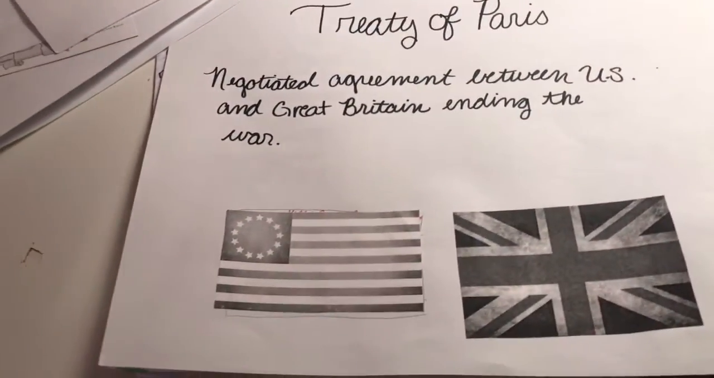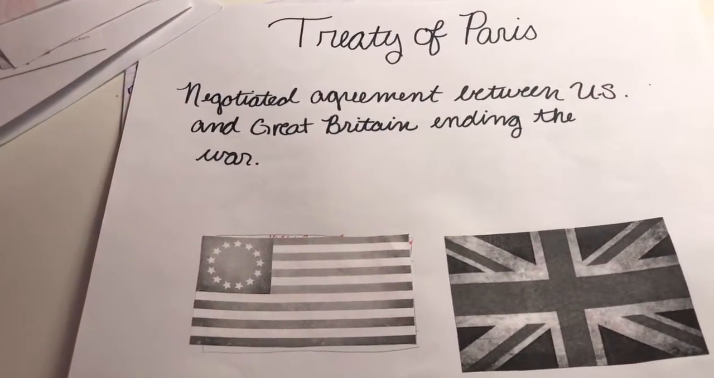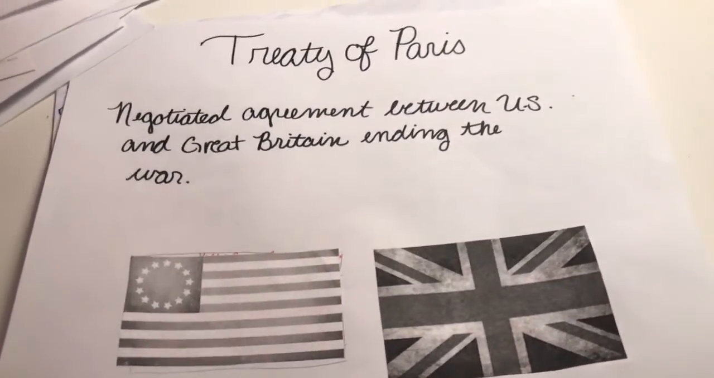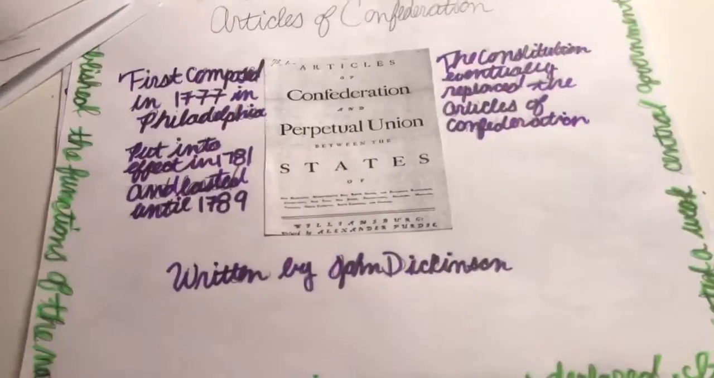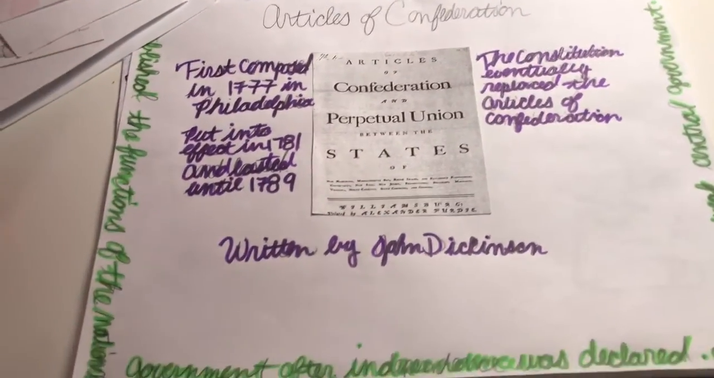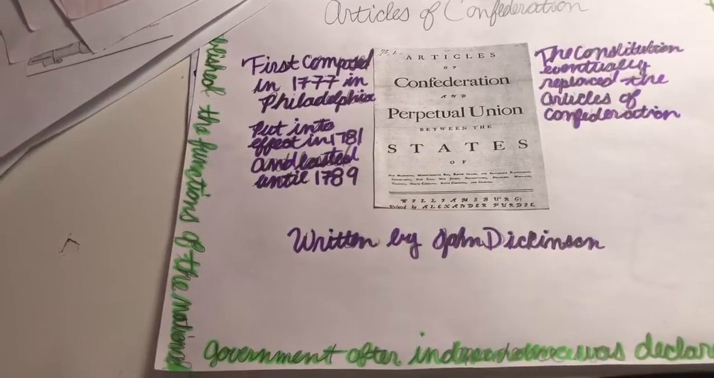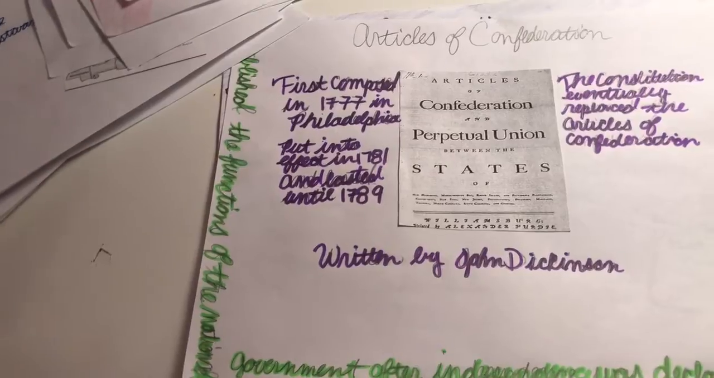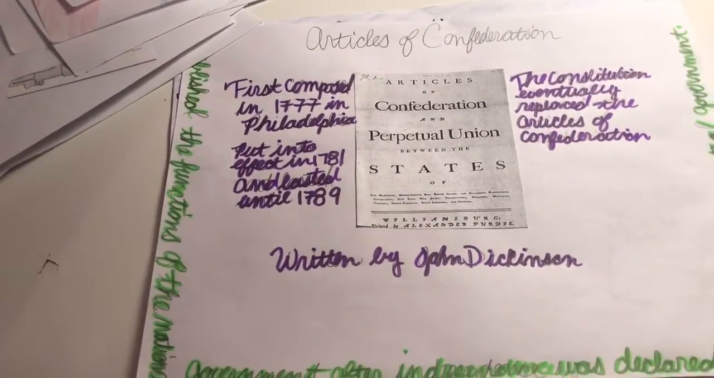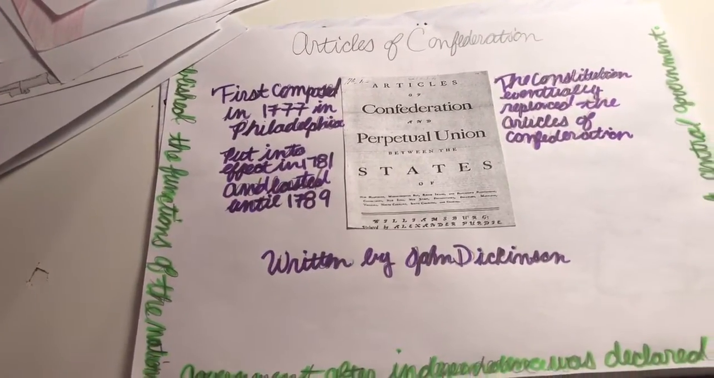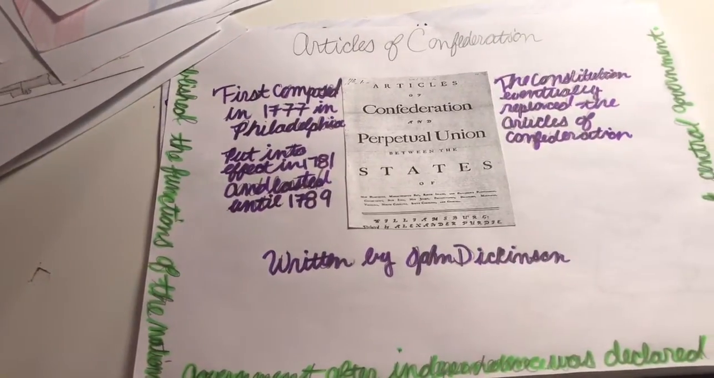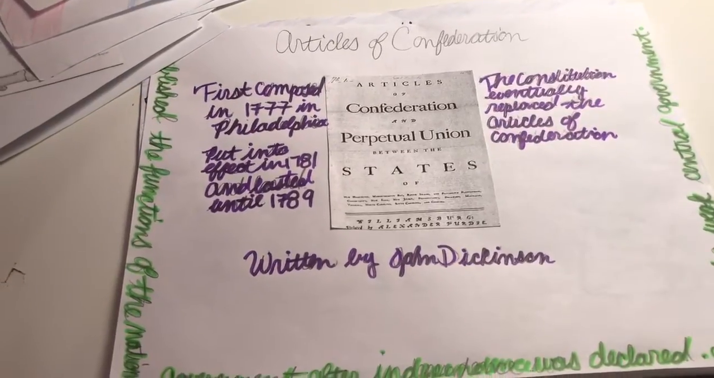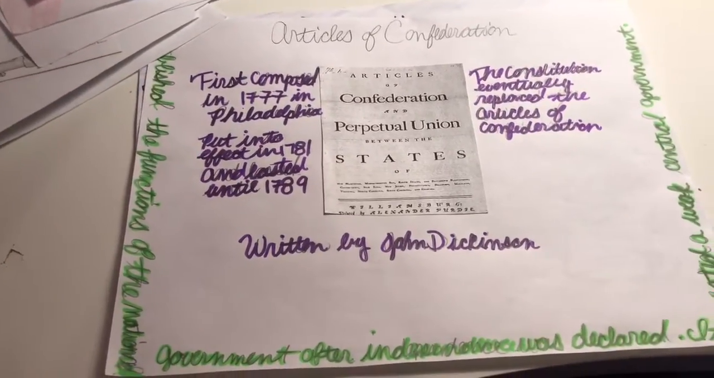The Treaty of Paris. Negotiated agreements between the U.S. and Great Britain ending the war, and also the French and Indian War. The Articles of Confederation established the functions of a national government after independence was declared. It was first composed in Philadelphia. It was put in effect in 1781 and lasted until 1789. It was written by John Dickinson.